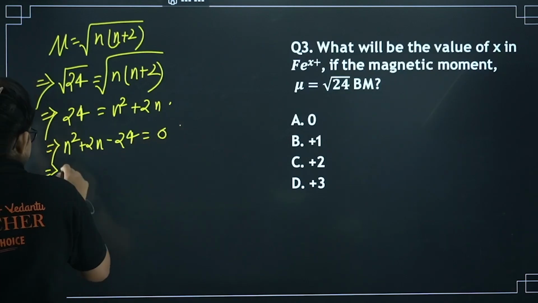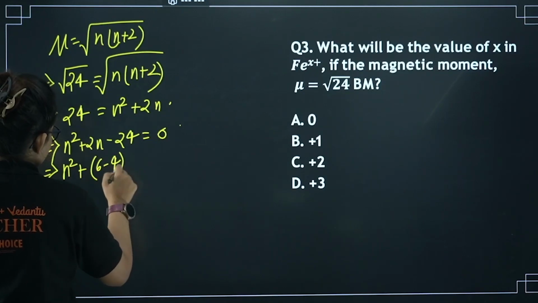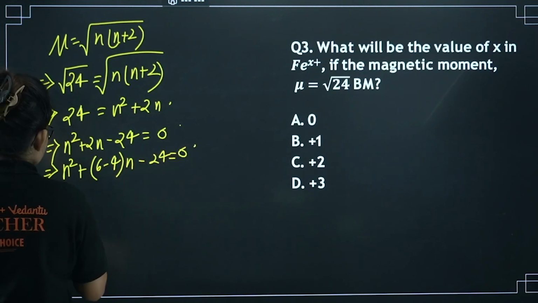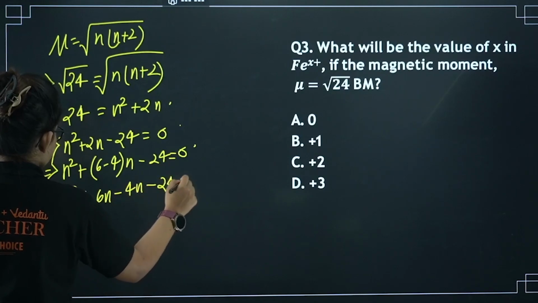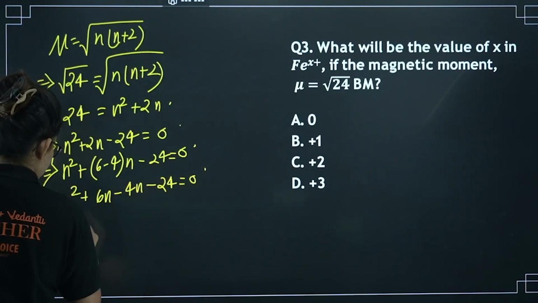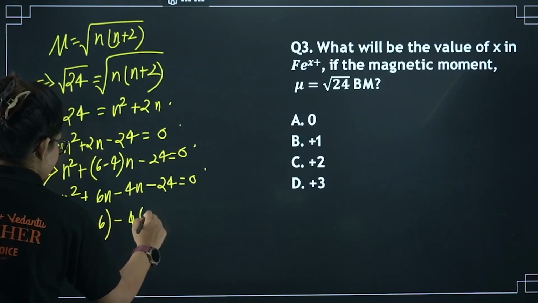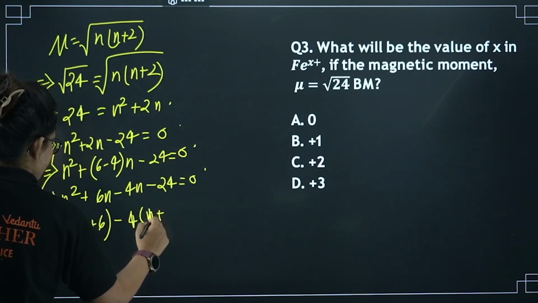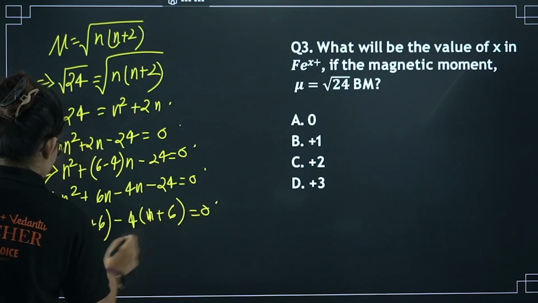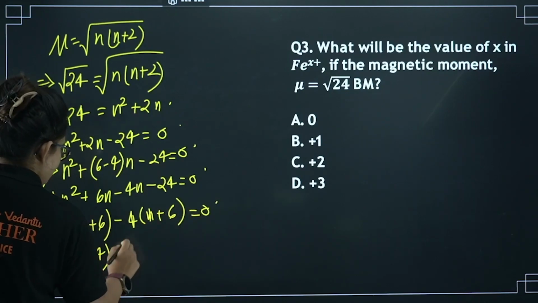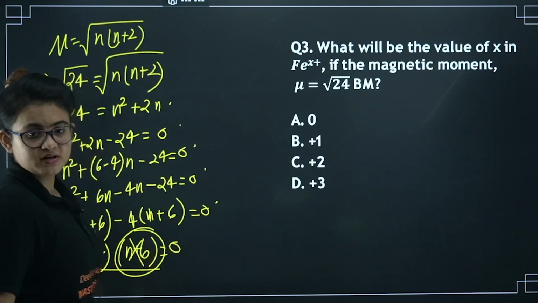Let's say 4 times 6 is 24, right? So n square plus 6n minus 4n minus 24 equals 0. Taking common factors, n minus 4 into n plus 6 equals 0. This value I will not take because the number of unpaired electrons cannot be negative, right?